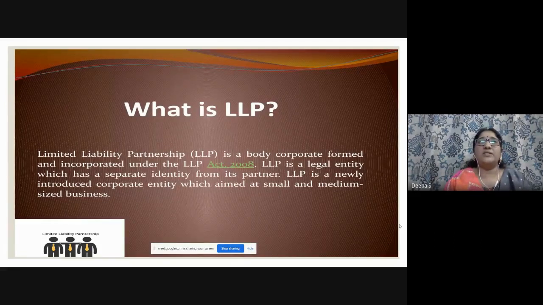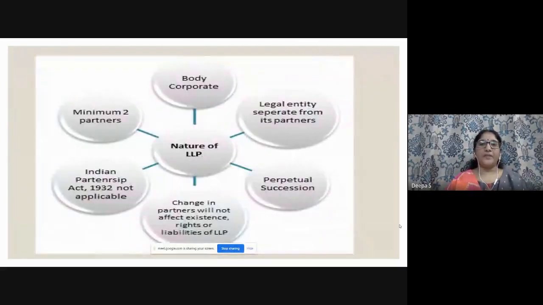So when certain people want to join immediately without so many procedures like a deed, right? You have to follow certain restrictions, you have to pay fees for incorporation, and likewise, right? So small and medium sized business, this is apt. So here I have given the nature of LLP. It's a body corporate, a legal entity separate from its partners. The company is different from its partners, right?